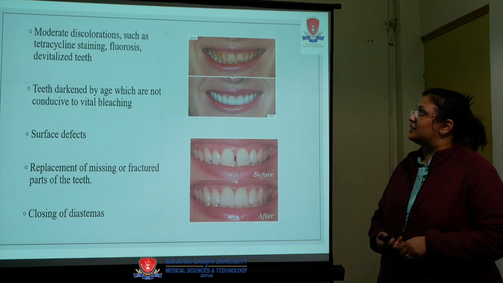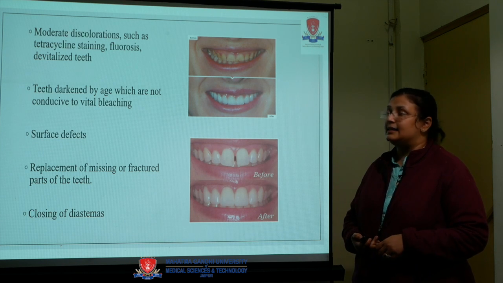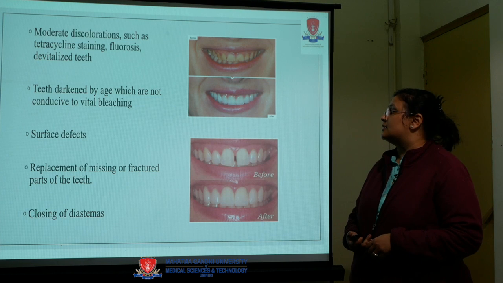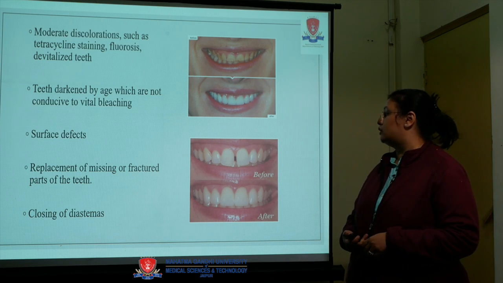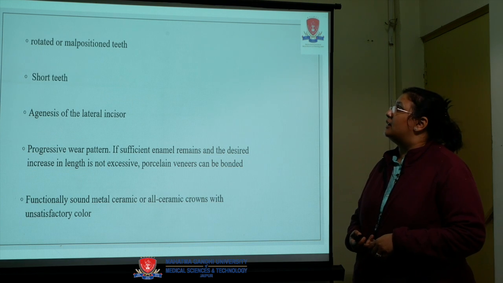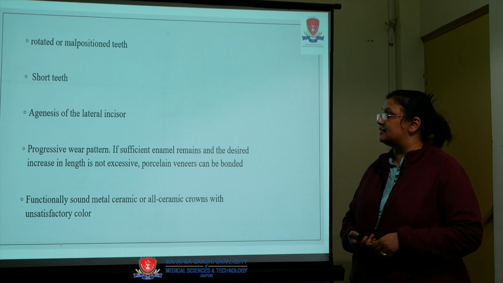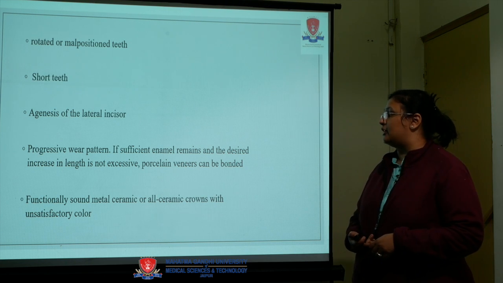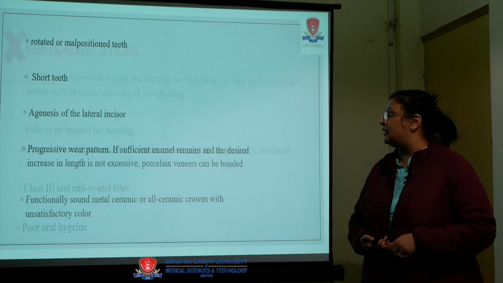Moderate discoloration such as tetracycline staining, fluorosis or devitalized teeth, teeth which are darkened by age but which are not conducive to vital bleaching, surface defects, replacement of missing or fractured parts of the teeth, or closing of diastemas. Rotated or malpositioned teeth, short teeth, agenesis of lateral incisors, progressive wear patterns, and functionally sound metal ceramic or all ceramic crowns with unsatisfactory colors.